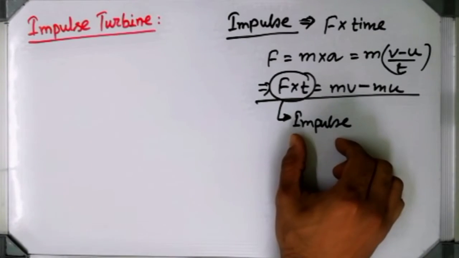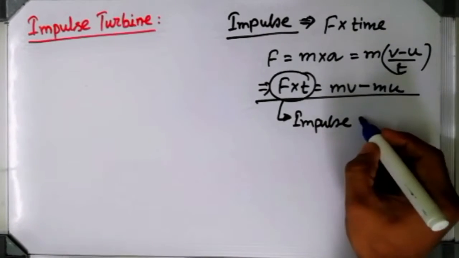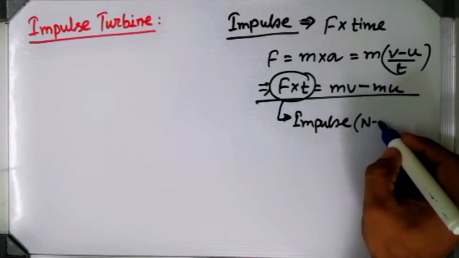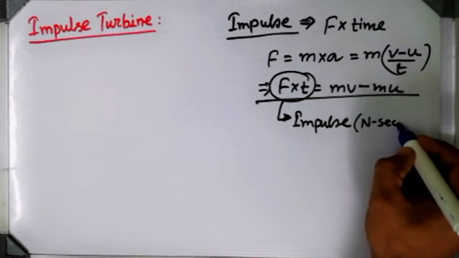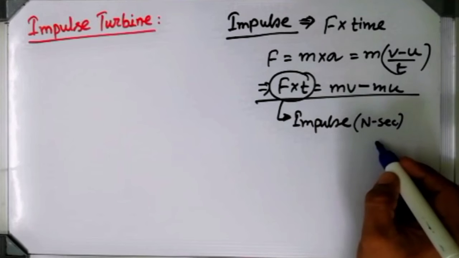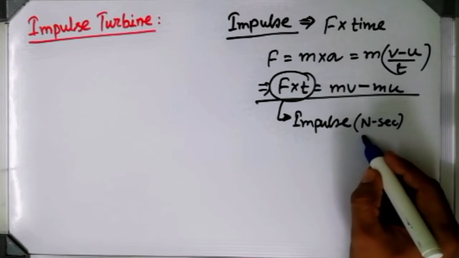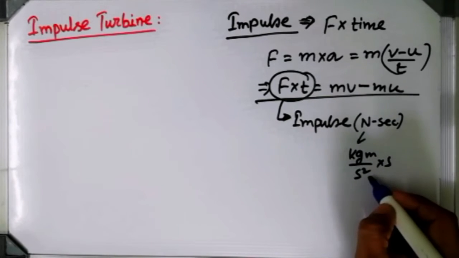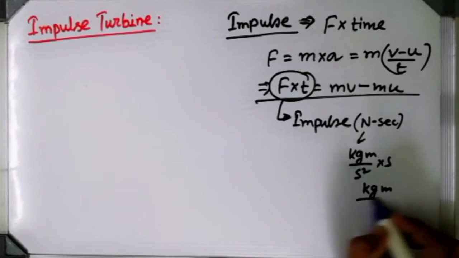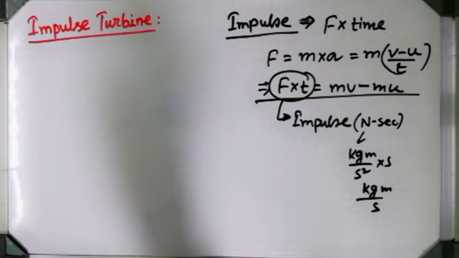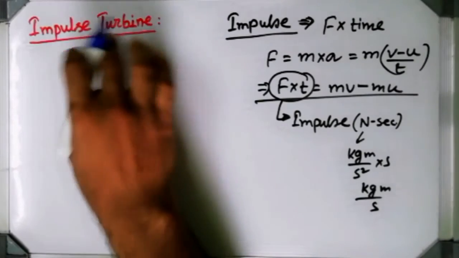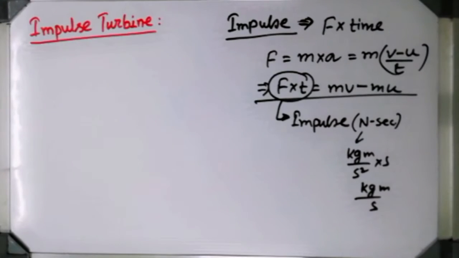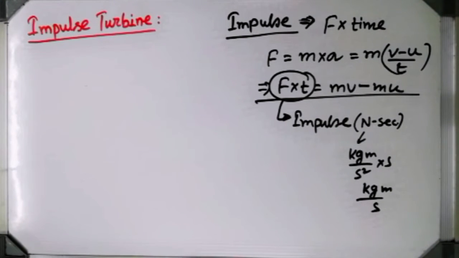So impulse means, obviously in terms of unit, if you want to clarify it, the force unit is Newton and time unit, if it is expressed by second, so Newton second will be the unit of impulse. And we all know Newton is expressed by kg meter per second square multiplied with second, so that way it will give you kg meter per second. So due to the change of momentum, if this turbine rotates, then it is known as impulse turbine.